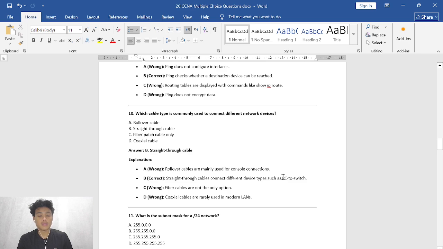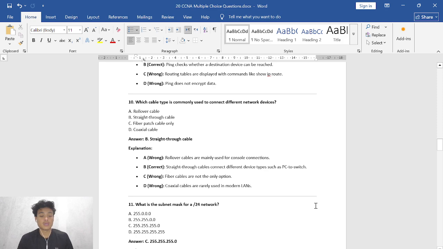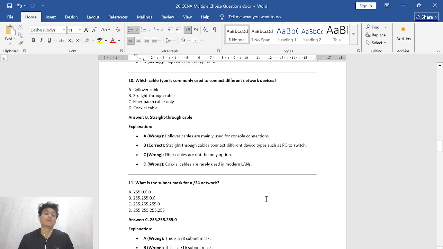A. Wrong, because rollover cables are mainly used for console connections, not to connect different network devices. And then B. Straight-through cables connect different device types such as PC to switch. So this is the correct choice. And then C, wrong. This is because fiber cables are not the only option. And then D, wrong. Coaxial cables are rarely used in modern LANs.